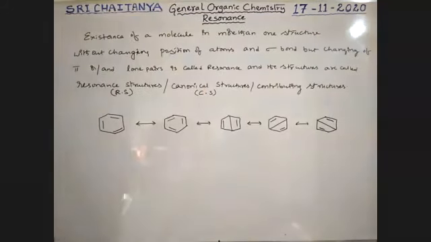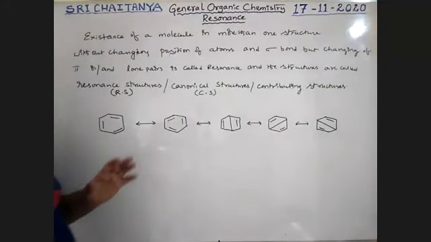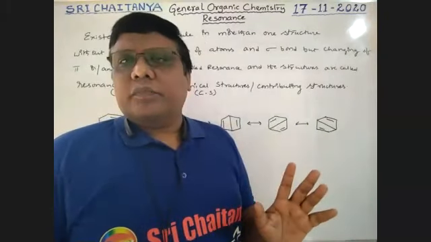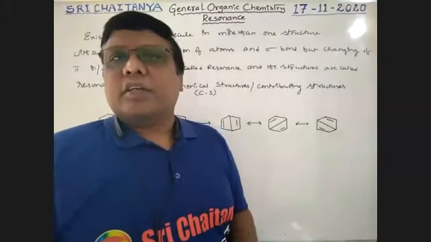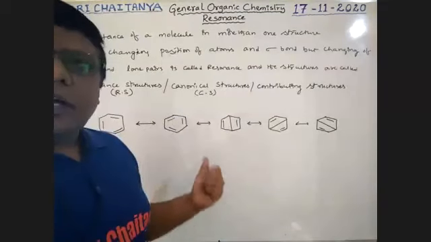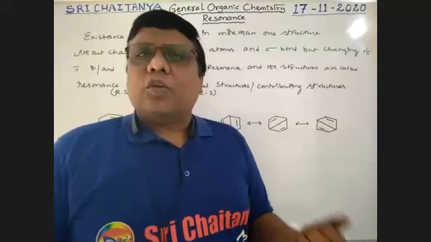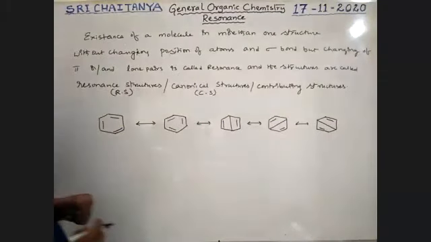So these are different structures here. All carbon atom positions are not changed. Hydrogen atom positions are not changed. But pi bonds are changed here. Pi bonds and pi bonds, or lone pairs and lone pairs, all those are possible, boys. So these are resonance structures.